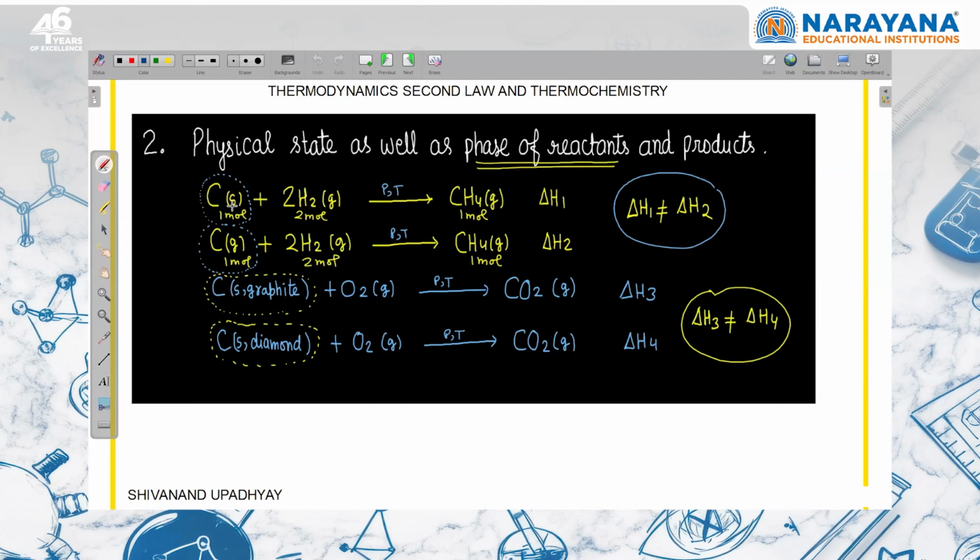If I take this solid in gaseous state, this delta H and this delta H will not be the same because the state of matter changes, and enthalpy will depend on the state of matter also, right? Similarly here, carbon solid graphite, carbon solid diamond, here the phase is different. Here one carbon atom is attached with 3, here one carbon atom is attached with 4. Again, the internal energy and enthalpy will also depend on how the carbon atoms attach. So delta H of this reaction and this reaction will be different. So be careful about the state of matter or phases while finding out delta H of the reaction.